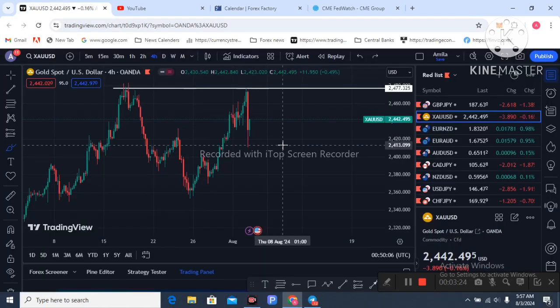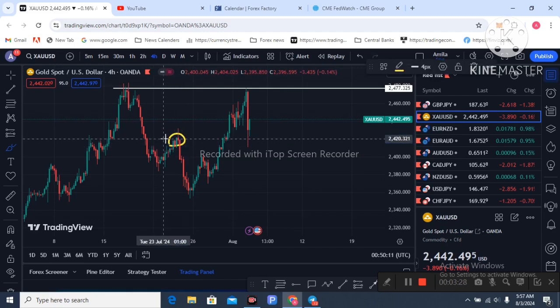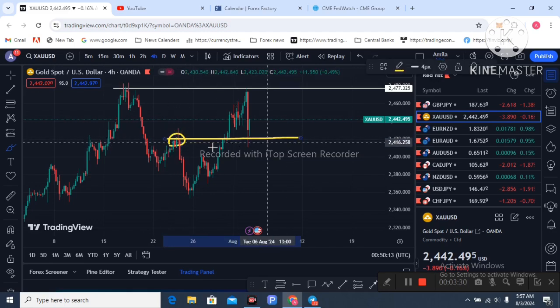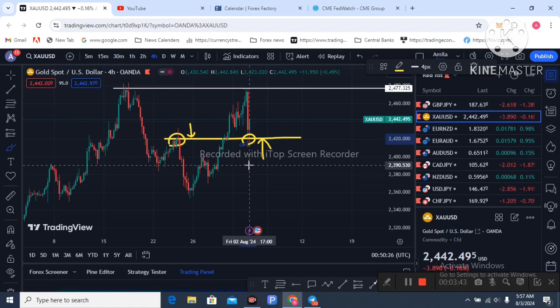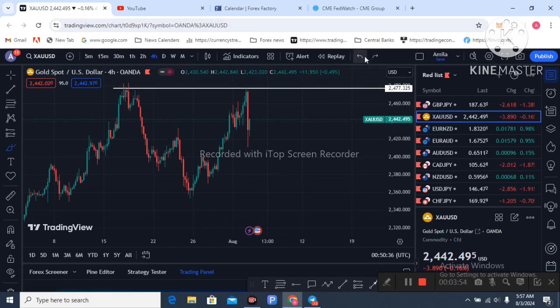So you can see this resistance area. This resistance becomes support, a simple technical theory. You can see this resistance becomes support here, and price pushed to the upside in this area. This is the 2420 area. Again, simple technical theory. You can see price found support and went to the upside again, and I am watching which area price will continue from.